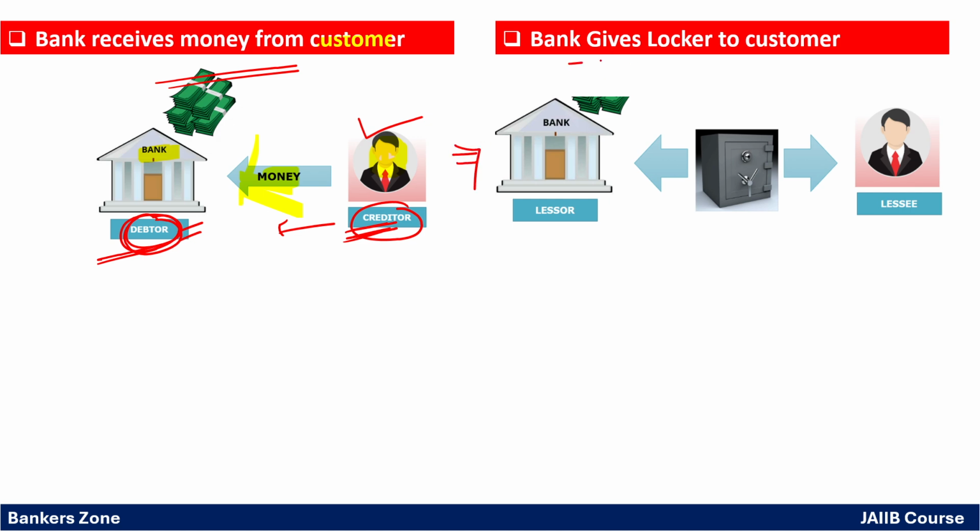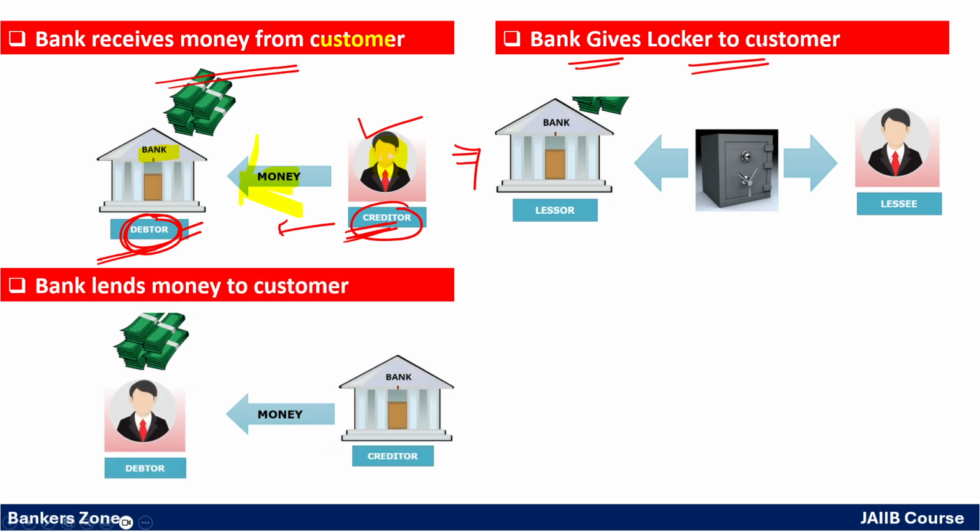Next is just the opposite. See, when the bank lends money to the customer, it is just vice versa, right? So when the bank lends money to the customer, money will flow from the bank to the customer. That means money is given by the bank. So who gives money is called the creditor, and who receives money is called the debtor.